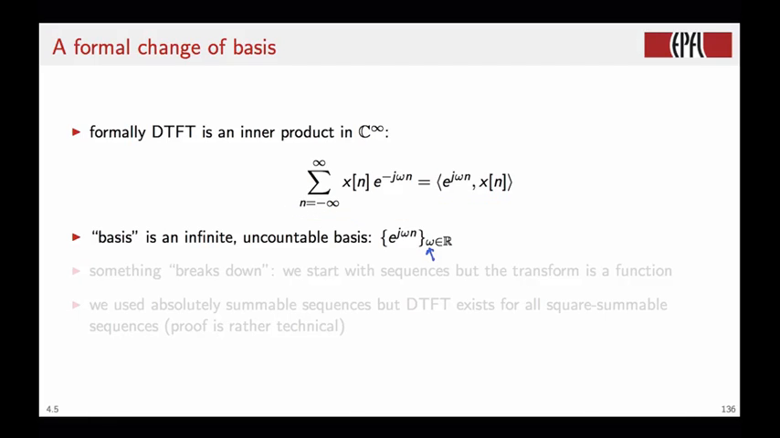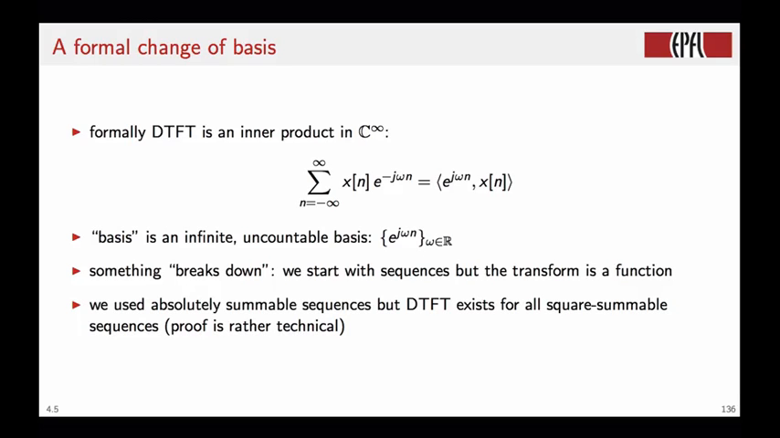Now, the basis here that we're talking about is not really a basis, because it's an infinite and uncountable set of vectors, indexed by a real-valued variable omega. So something breaks down really. We start with sequences, but we end up landing in a space of functions. On top of it all, although we just proved existence and invertibility for absolutely summable sequences, in reality the DTFT exists for all square summable sequences, which is a larger set of sequences. But in that case, the proofs we just gave become much more technical, and so we will skip them here.